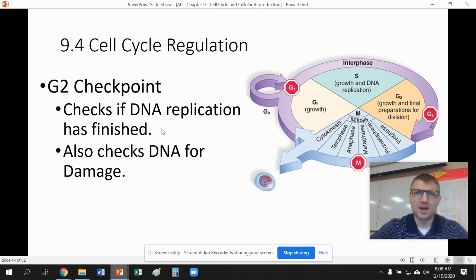You might be thinking, Mr. Friedhoff, why would an organism want to kill its own cells? It just doesn't sound right. If it doesn't, this cell can become cancerous. A cell that has DNA damage can become cancerous. And the thought there is, I'd rather kill a couple cells every so often than have a cancer form or have a tumor form. Tumors are much more deadly than just killing off a couple cells every so often. You make 300 billion cells a day. Killing a couple here and there isn't going to be a bad thing compared to the overall risk of cancer.